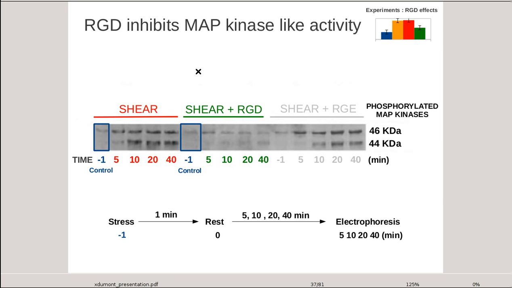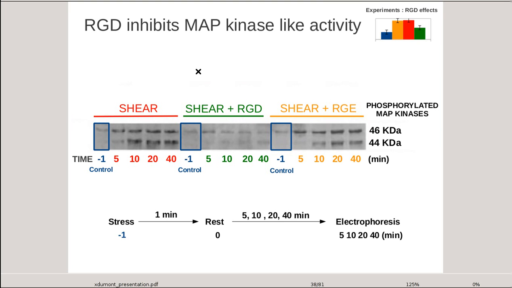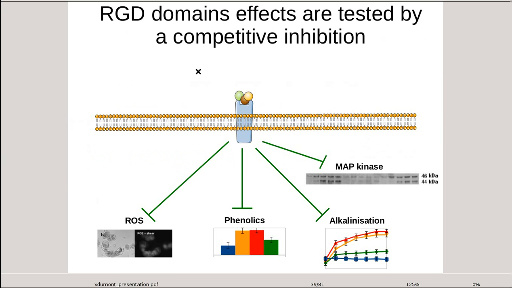We observe almost no phosphorylation, meaning no activity of the two MAP kinases. Third condition tests stress plus RGE. We observe a quick and significant increase of activity comparable to the stress-only test. Thus, we can conclude that first, RGD inhibits MAP kinase activity, and second, this inhibition is highly RGD specific.